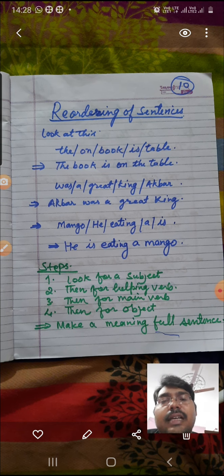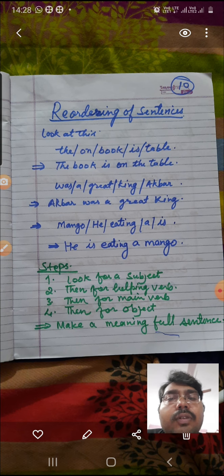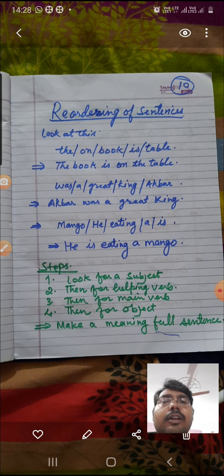There are exercises in your book which you will do, and then you will easily identify them. Now there are certain kinds of questions that come, and there are some exercises in your book which ask you for reordering of sentences. Now look at it: "on the book is table." It is not making any sense.